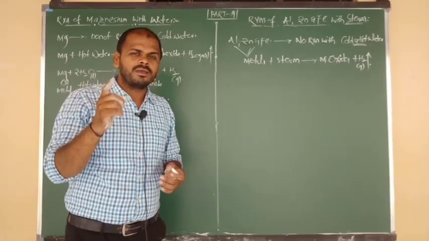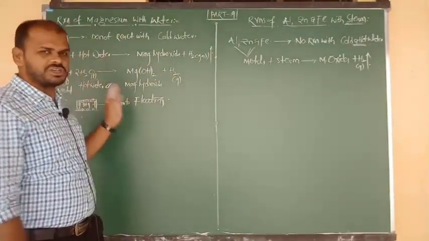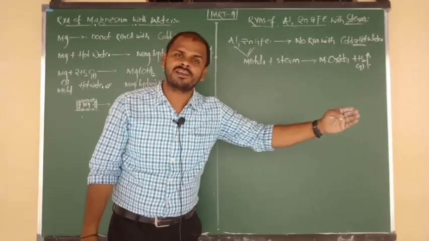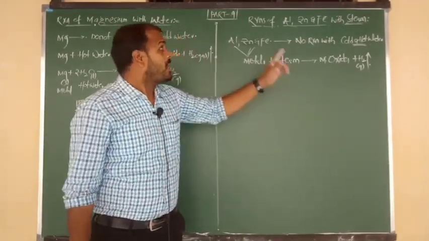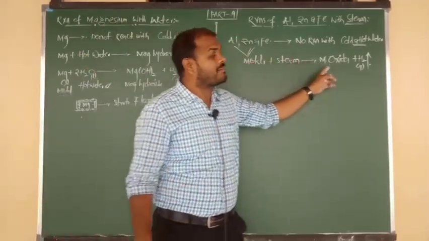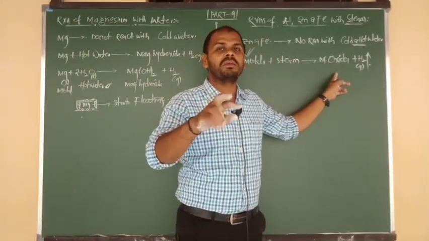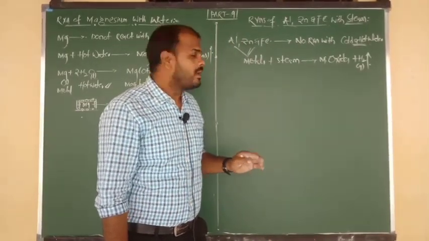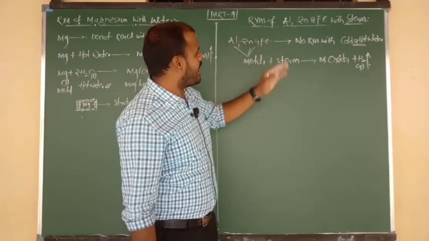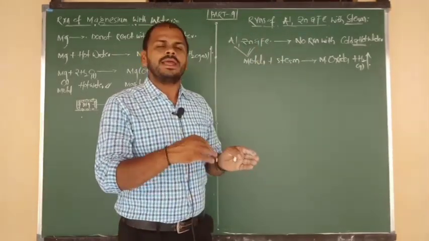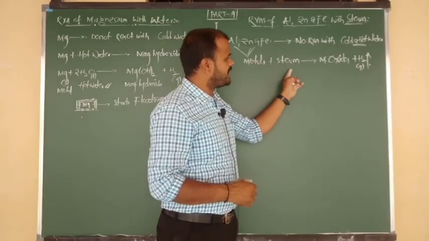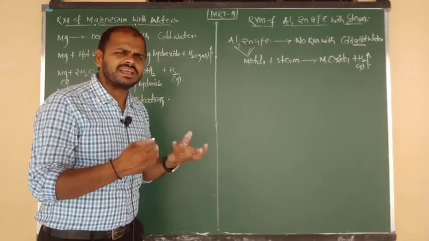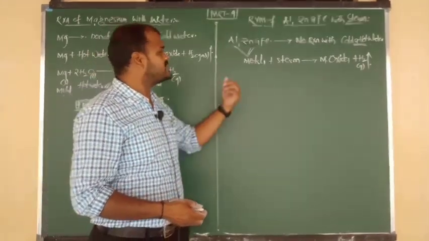Sodium, potassium, calcium, magnesium. All these four metals, when they react with H2O, give metal hydroxide and liberate H2 gas. But these three metals are not forming metal hydroxide; here they are forming metal oxide, and liberation of H2 gas is common. So aluminium, zinc and iron, these three low reactivity metals, when they react with steam, form the metal oxides and liberate H2 gas. So sir, how do we do the reaction, how do we react with steam? First, suppose simply one stop.